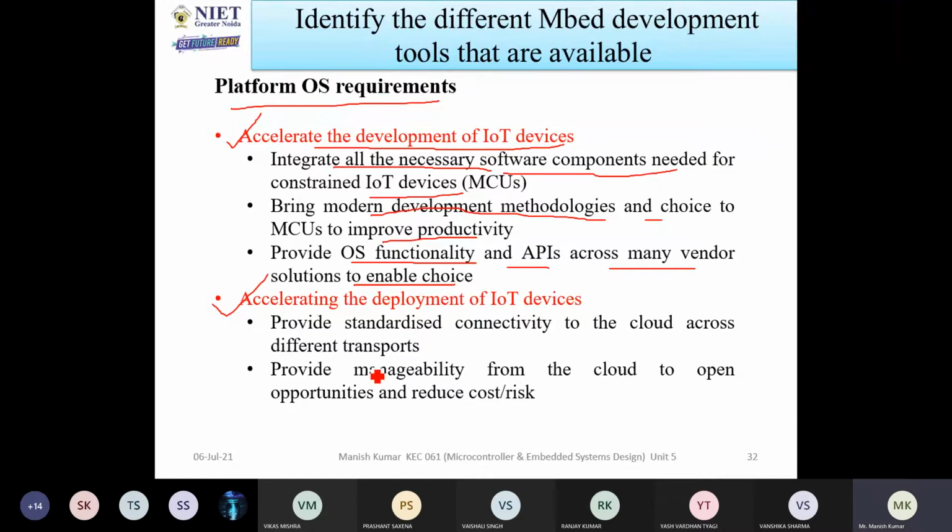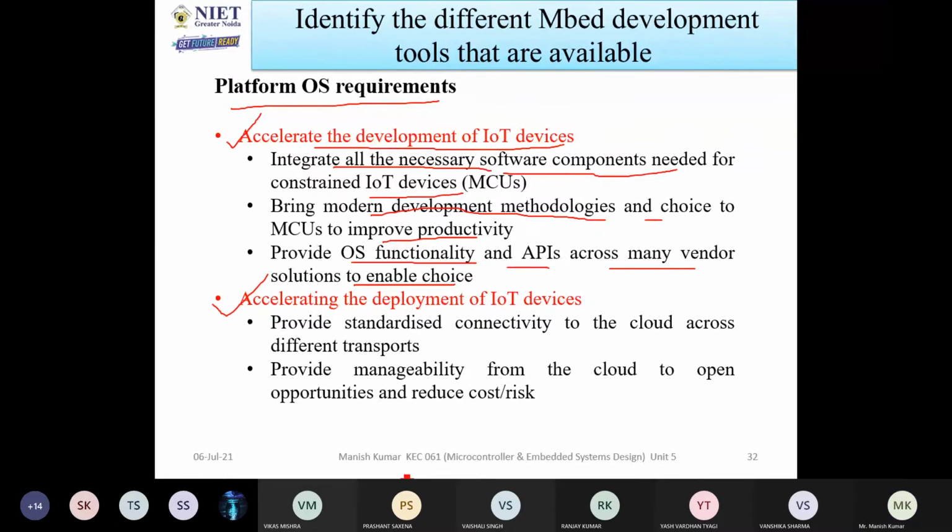When we are talking about accelerating the development of IoT devices, it is about the speed at which you are going to develop them. In the previous years, you can see so many devices came out, even in the lockdown; many more devices are coming with the help of IoT.